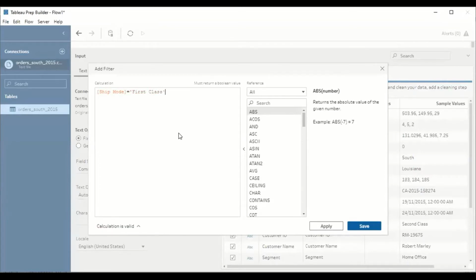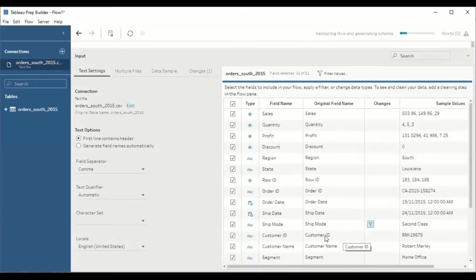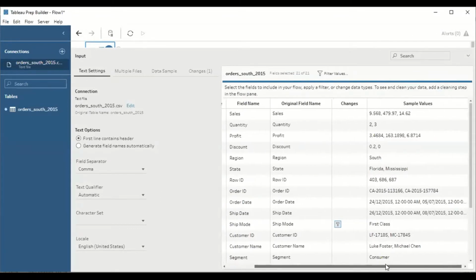First class. Next, apply and save it. Now it starts processing. Now you can see before it was second class. Now, I'm in the next level. I'm going to fetch the data of only shift mode of first class. Understood? It will skip all the data of second class as well as the first class. For the instance of time, I'll keep second class only.